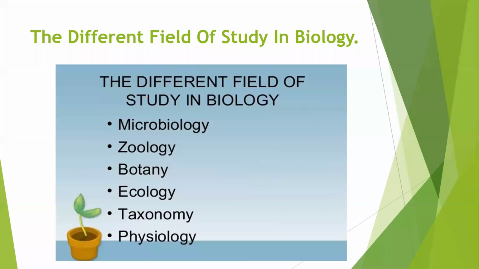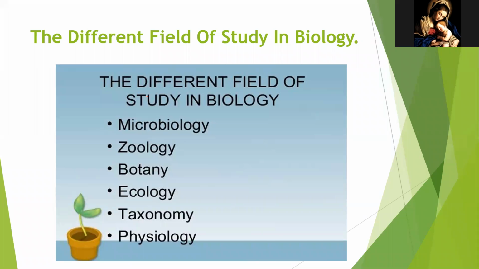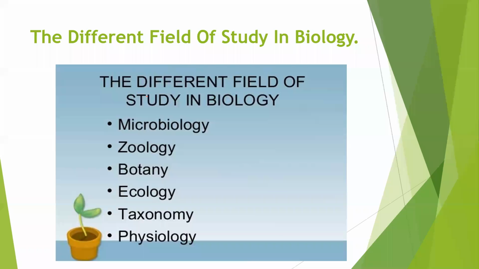The study of different types of animals is known as zoology, whereas the study of different types of plants is known as botany. Okay, so now the different fields of study in biology are microbiology, zoology, botany, ecology, taxonomy, and physiology. Okay, so we'll study each one of them in detail.